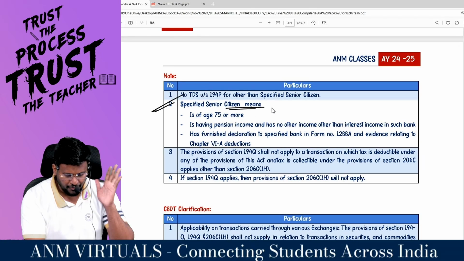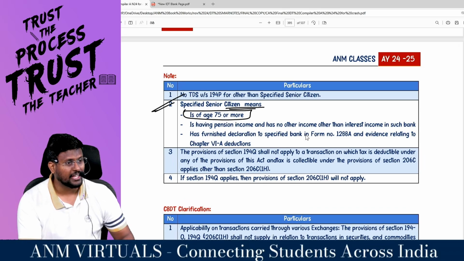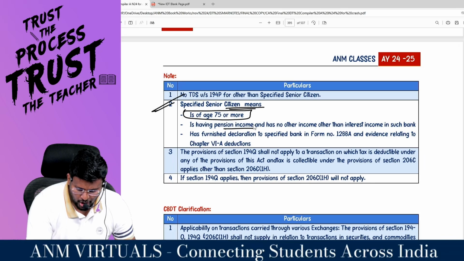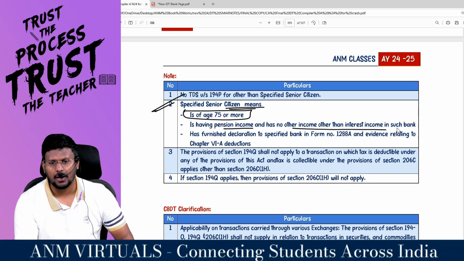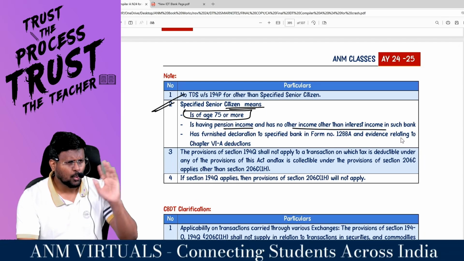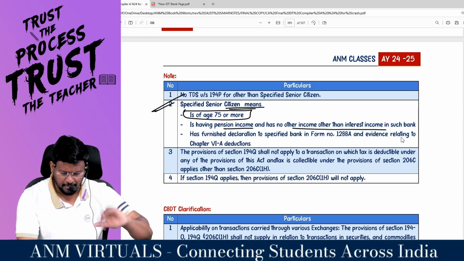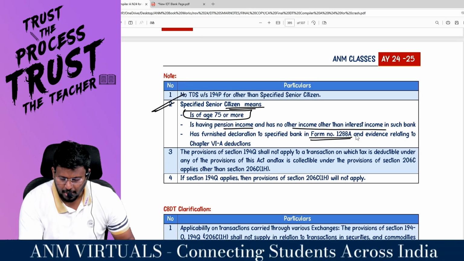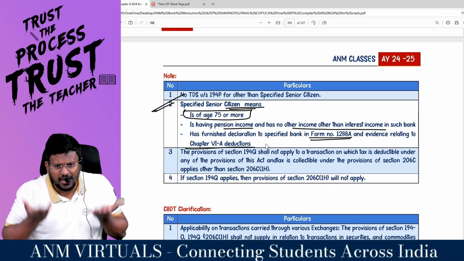So the question arises, sir, what is a specified senior citizen? Specified senior citizen means age of 75 years or more. It's not 60 years. He's having pension income, that's why 194P, and no other income other than interest income in such bank. I'm having only two incomes. One is pension income, and whatever pension I'm getting, I'm putting in that bank in FD. From that FD, I'm getting some interest. He has furnished a declaration to the specified bank in Form 12BBA, and evidence relating to Chapter 6A reduction. I am entitled for this Chapter 6A reduction.